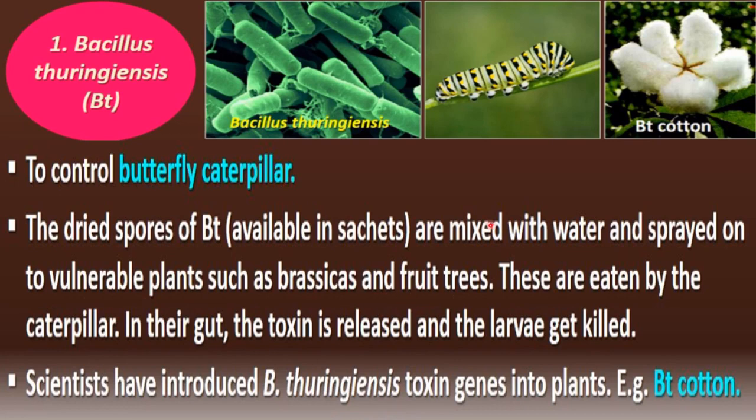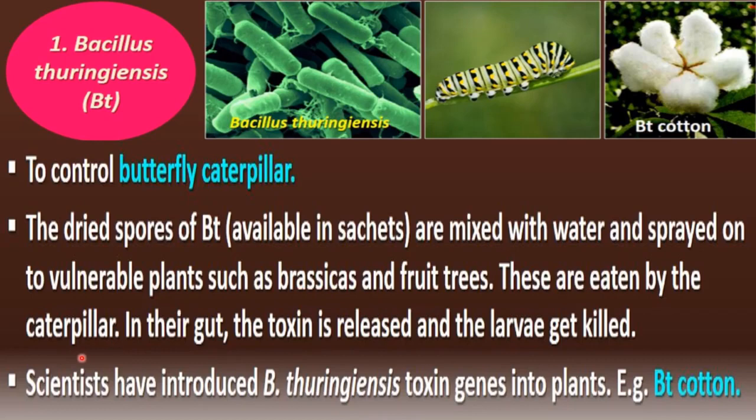Okay, along with saving the cotton plants, it can also save our brassicas and fruit trees. Brassica campestris, like this, you can say mustard plants. So these plants can also be saved with the use of these dried spores of Bacillus thuringiensis.